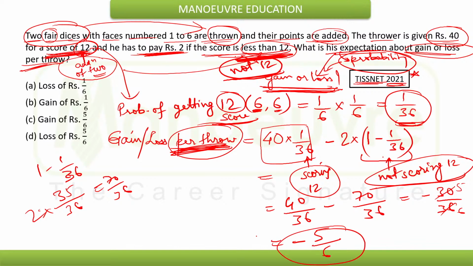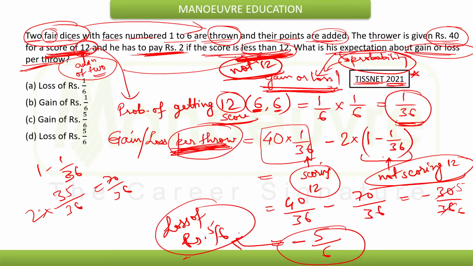If it is minus 5 by 6, that means he must suffer a loss of rupees 5 by 6. So clearly option D will be the answer here. Yes, Ayan, option D will be the clear answer here.